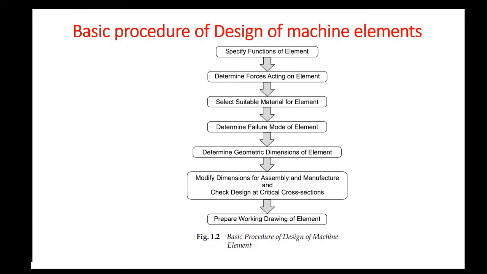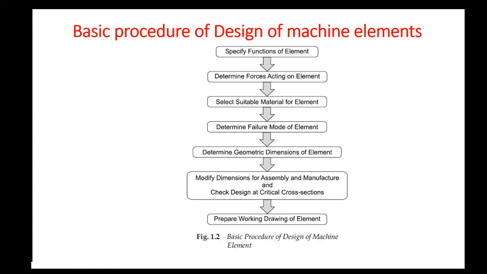First one is specification of the function of the element. The different elements involved in a machine are shaft, key, gear, pulley, spring, etc. So you have to specify the function of each element. What is the function of a shaft? Shaft has to transmit the torque from one component to another.